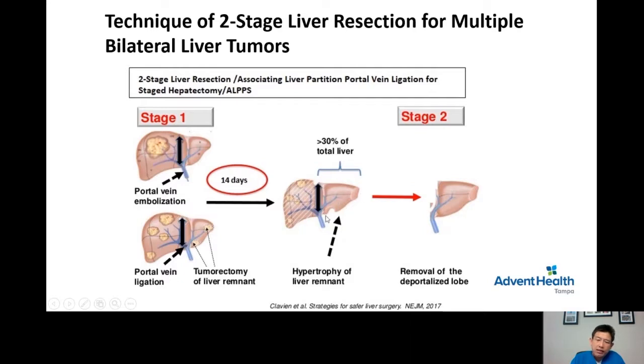Once we document, on our volumetric 3-dimensional CT scan reconstruction that we have in our program with TeraRecon imaging software, that the patient has more than 30% of this future liver remnant, we go to the operating room for a stage 2 liver resection.